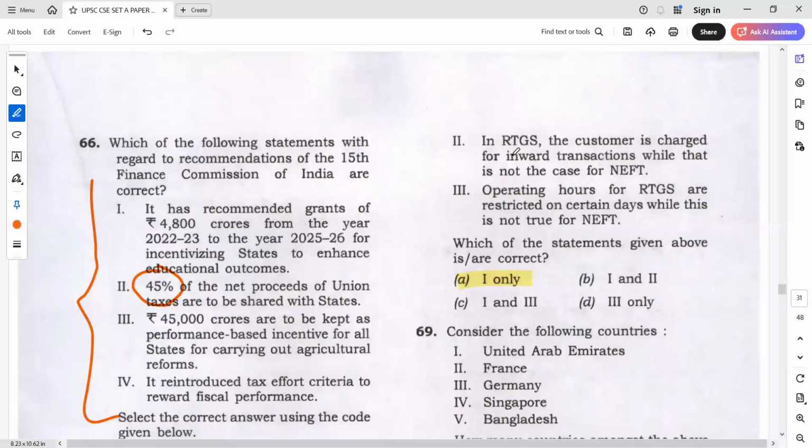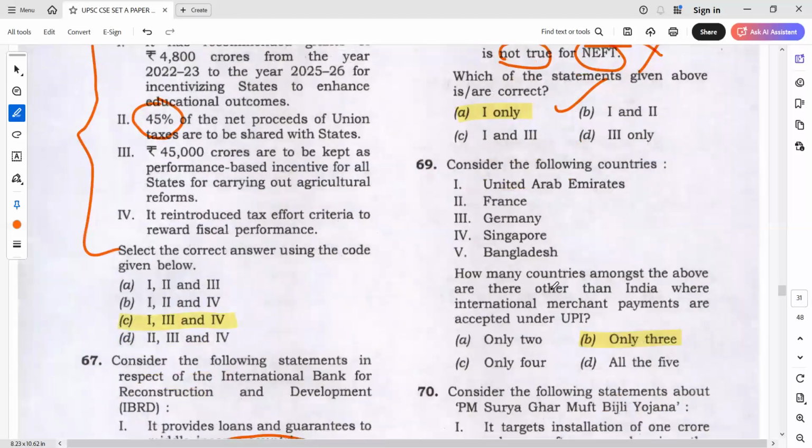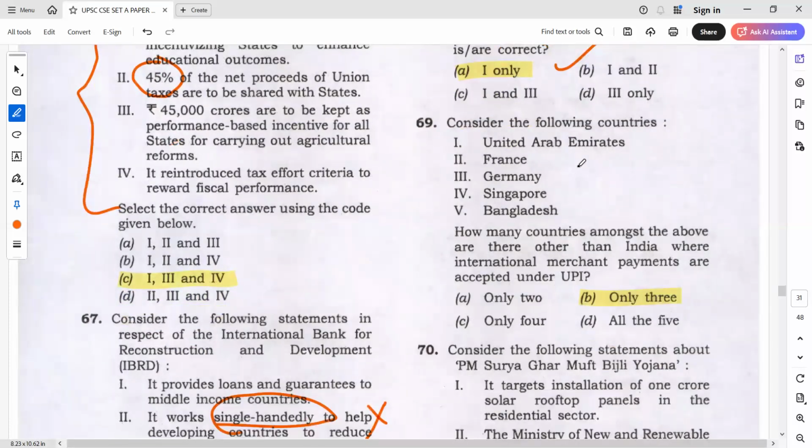In RTGS, the customer is charged for inward transactions, while this is not the case in NEFT. And operating hours for RTGS are restricted on certain days, while this is not true for NEFT transactions. So the answer is 1. Okay, basic. If you have done NEFT, you would know this definitely. And here, if you do not know anything, go for only 3.